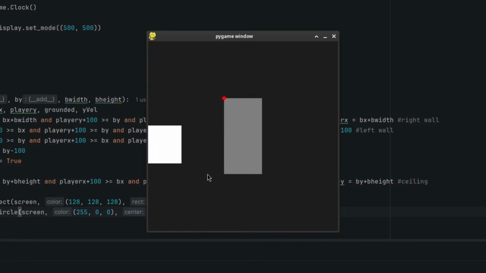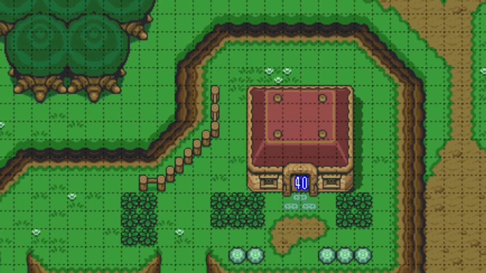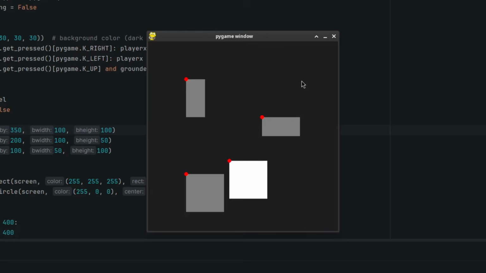This kind of solution is super easy, but it only works with rectangles aligned with the coordinate plane. Like, if these things were angles, or if we added a circle, this wouldn't work at all. That's probably why a lot of games are just a bunch of perfectly aligned boxes. Anyway, now the player can finally be a square.